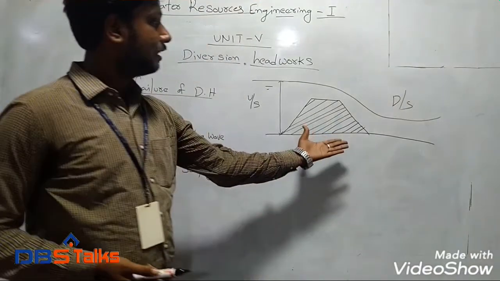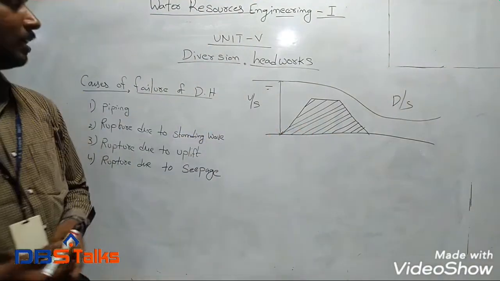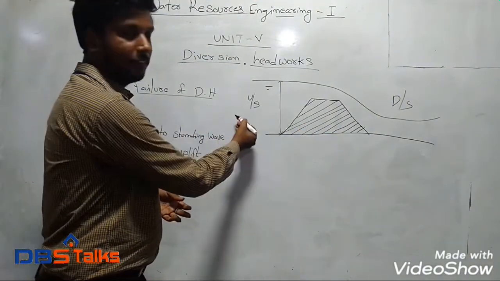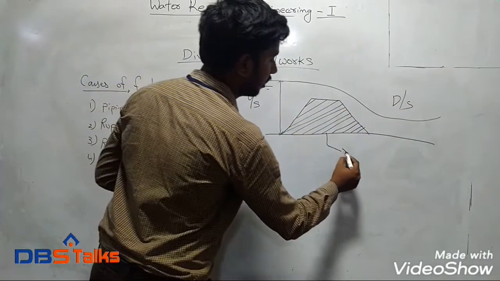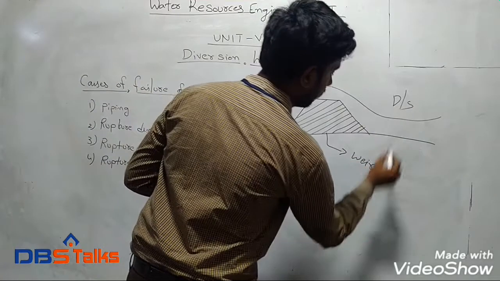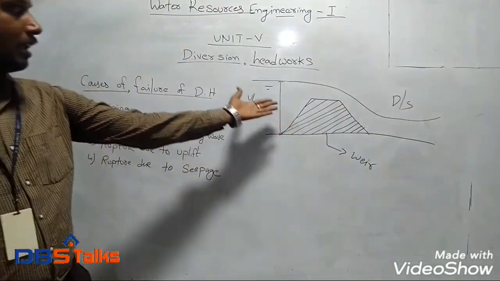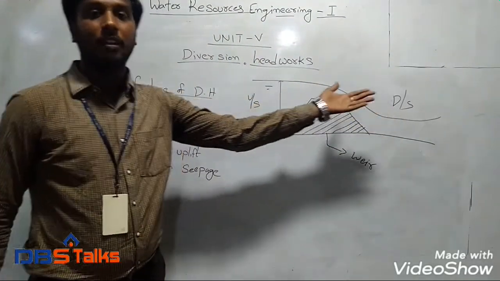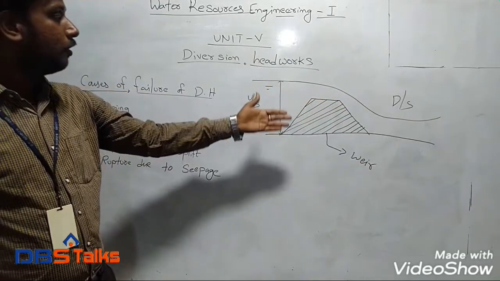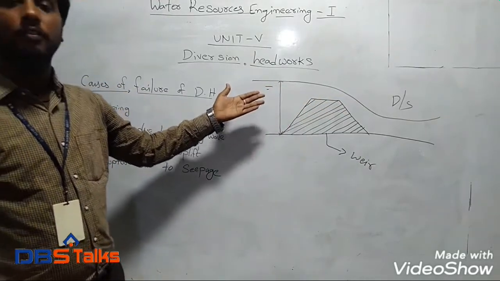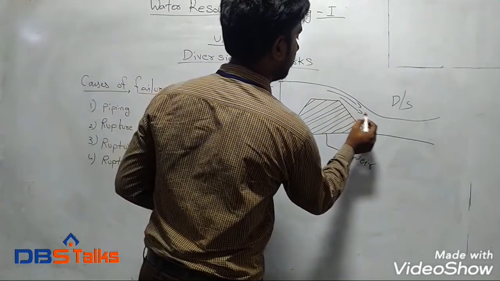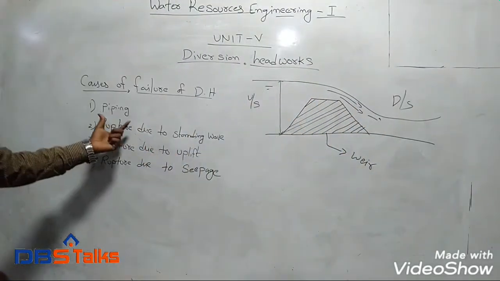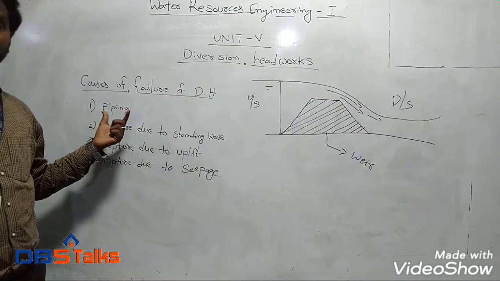So see here, this is the cross section of a diversion headwork. This is the upstream side of the diversion headwork and this is the downstream side, and this wall we call a weir wall. Generally the water will flow from the upstream side of the weir to the downstream side of the weir in this manner. So come to the first failure, named piping failure.